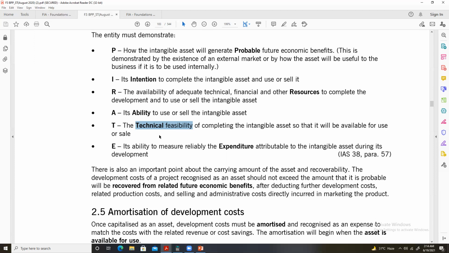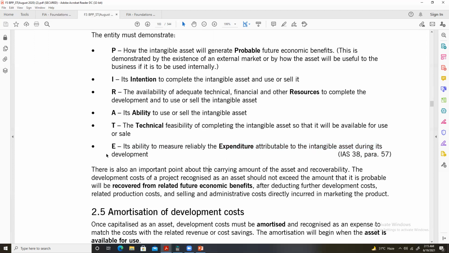Technical feasibility: technically it should be possible for the business concerned, for the company, to complete the intangible asset, and there should be no technical barriers. E: its ability to measure reliably the expenditure attributable to the intangible asset during its development.